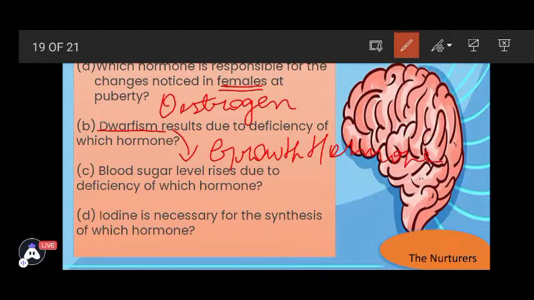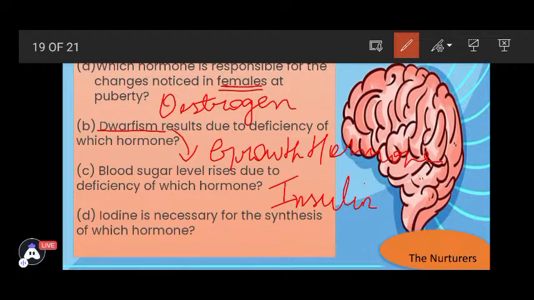Now we have the C part. Blood sugar level rises due to the deficiency of which hormone? So we know that we have the pancreas which is responsible for secreting insulin. If insulin is not secreted in the correct amount, it leads to deficiency and it leads to diabetes basically. So blood sugar level rises due to the deficiency of insulin.